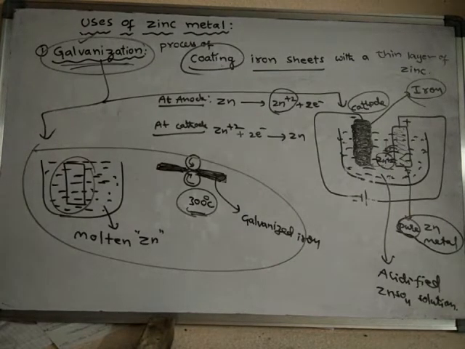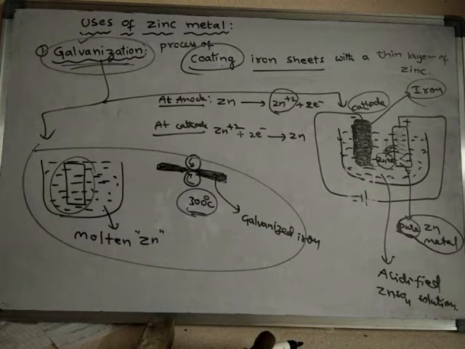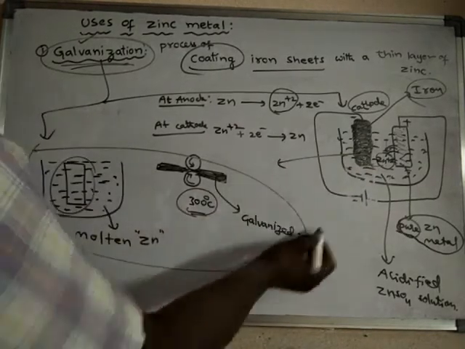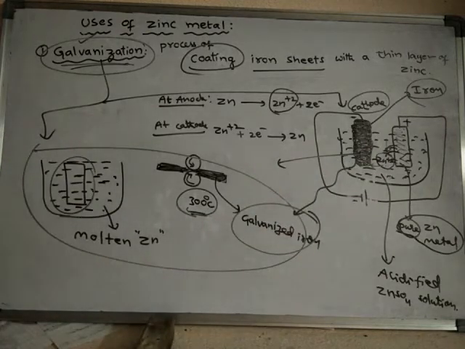In this way a thin layer of zinc is coated on the iron metal, and now it is called galvanized iron. So in this way galvanization can be done. Okay, so what is the use of galvanization?